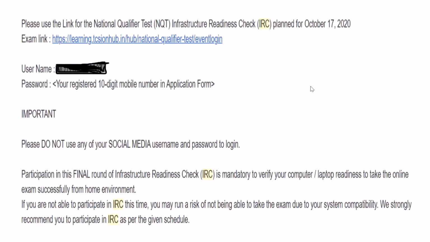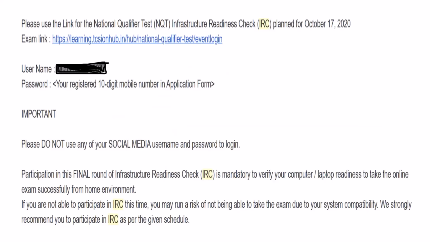So here we can see another email. What I want to tell those students who have received an email in this format, where the username and NQT ID were given and the password was their mobile number: all those who received it in this manner gave their IRC test very well in their first attempt only, and they logged in and everything went very well.